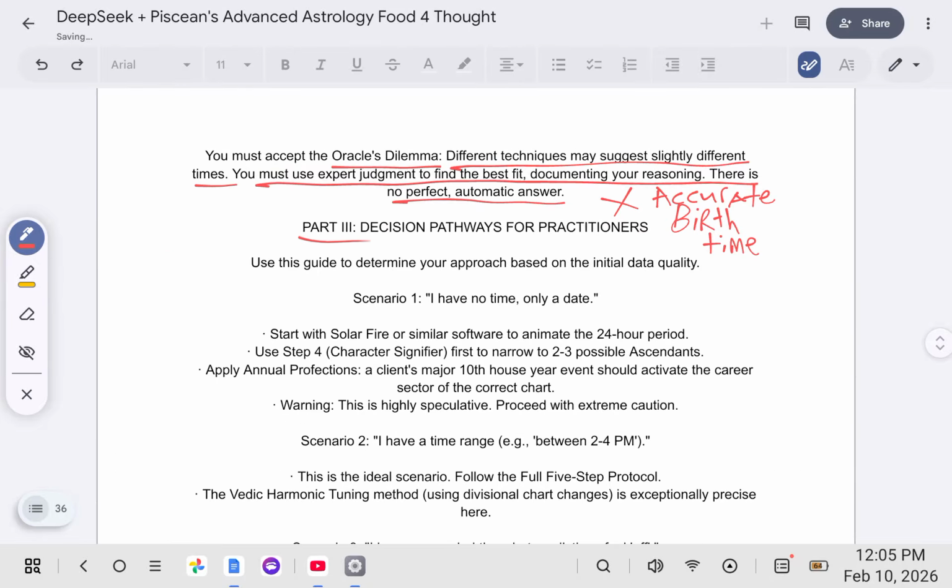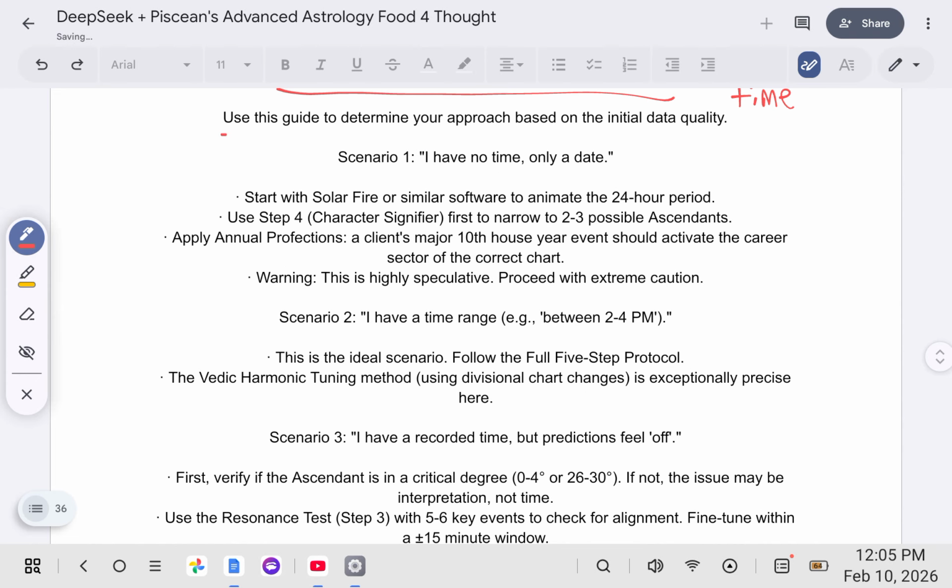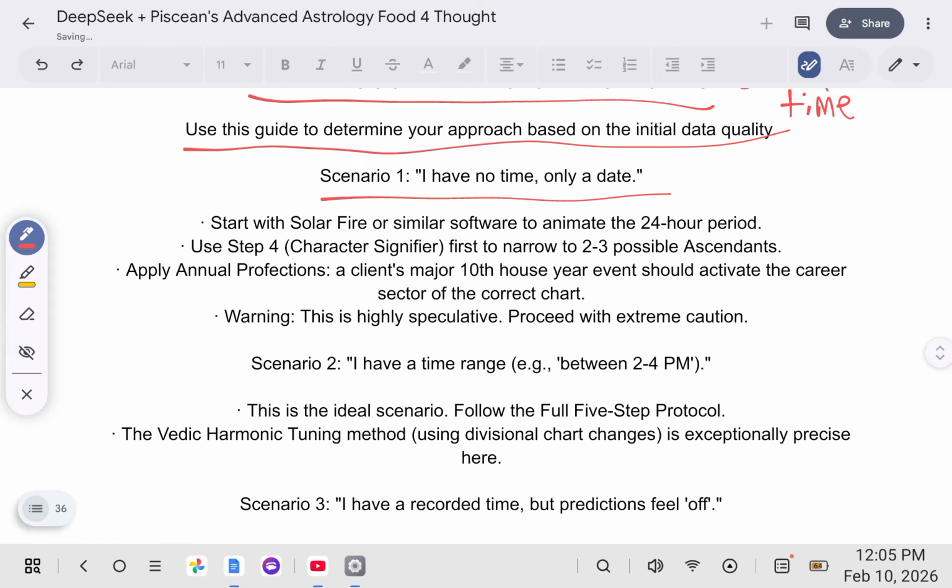So part 3 is decision pathways for practitioners, where we use this guide to determine your approach based on the initial data quality. Scenario 1, I have no time, only a birthday. We start with Solar Fire or similar software to animate the 24-hour period. We use step 4, character signifier, first to narrow 2 to 3 possible ascendants.